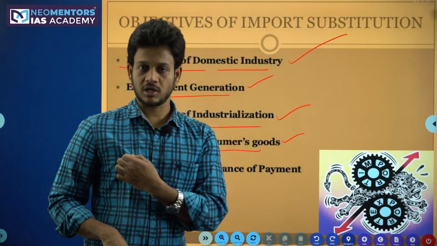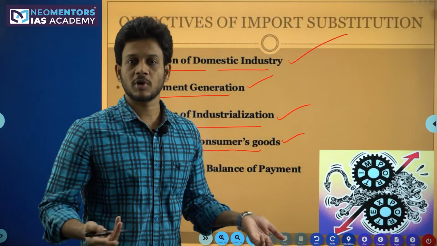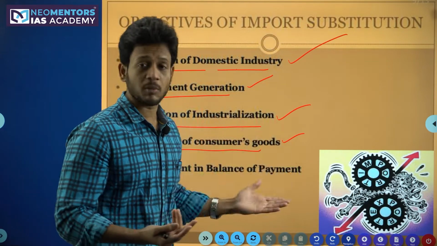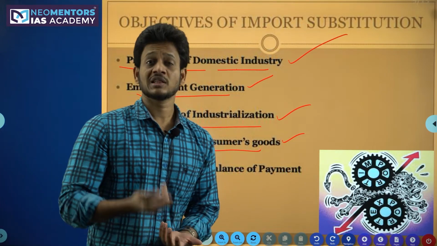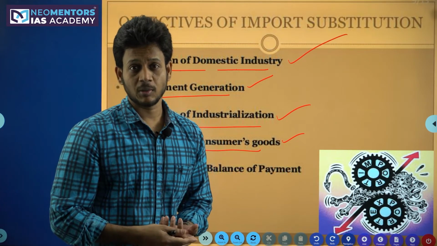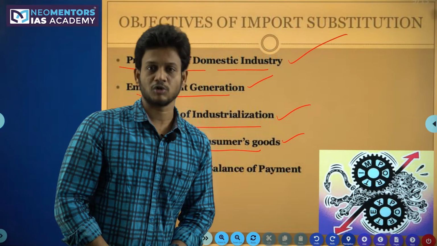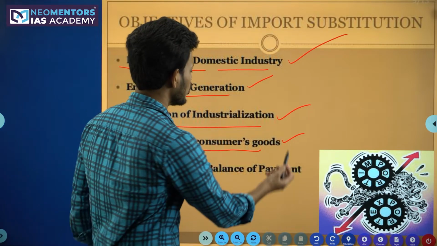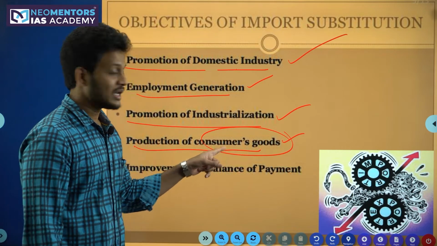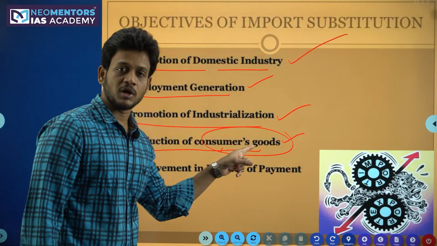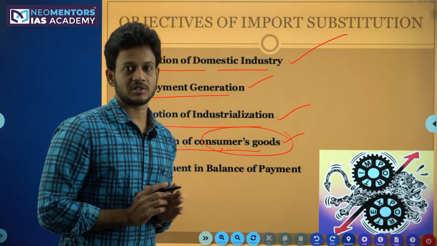For example, this shirt is a consumer good, this watch is a consumer good, this mic is a consumer good, this digital board is a consumer good, that camera which is recording my voice is a consumer good, the toothpaste that you are using in the morning is a consumer good, the chappal that you are wearing is a consumer good, any good which you use. Remember, consumer goods production is possible when there are huge investments.